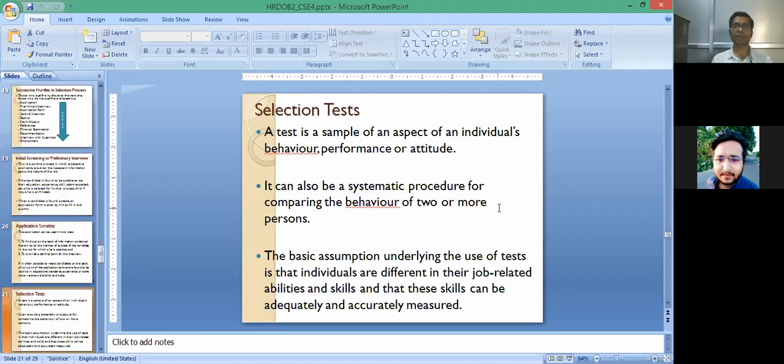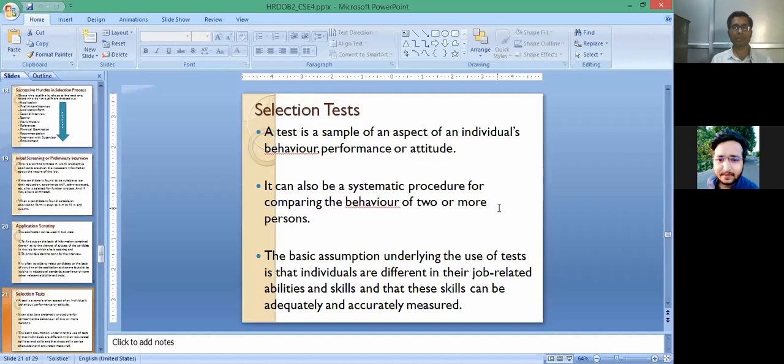Like if there is some vacancy for senior manager, and there is a selection test, then different questions or different items will be based upon testing the behavior, performance, and attitude of the candidate. And it can also be a systematic procedure for comparing the behavior of two or more persons. Means the selection test can be considered as a tool to compare two or more persons.